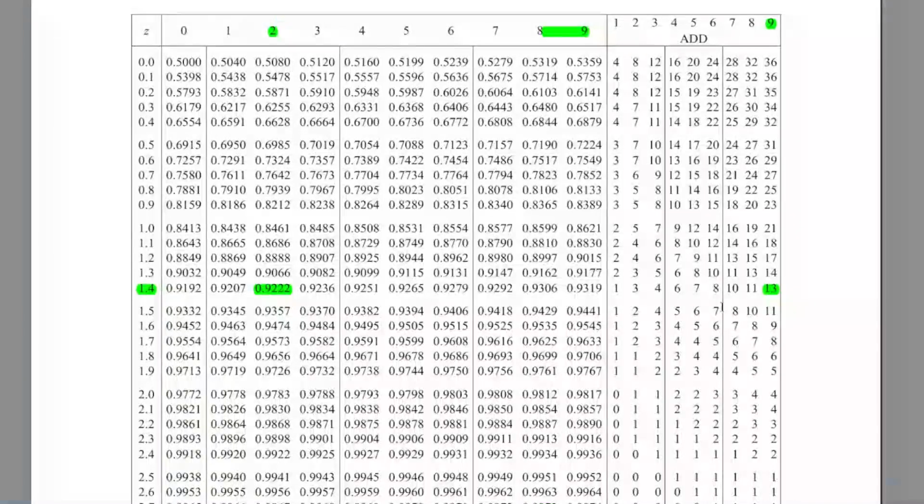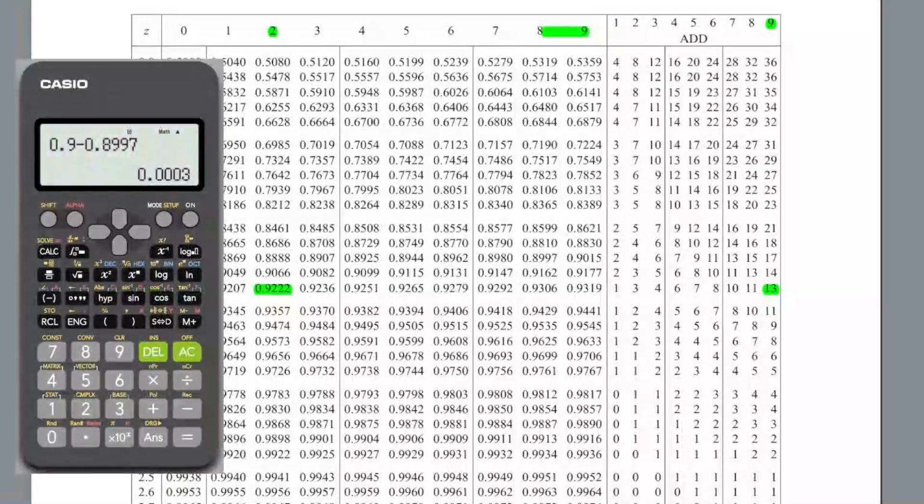So in order to add 13 to this value, we are supposed to ignore the decimal point, add 13 to the number, and then place the decimal point where it belongs. So let me take my calculator and evaluate that so that we see together. So this is my calculator, and I'm going to be evaluating the value.